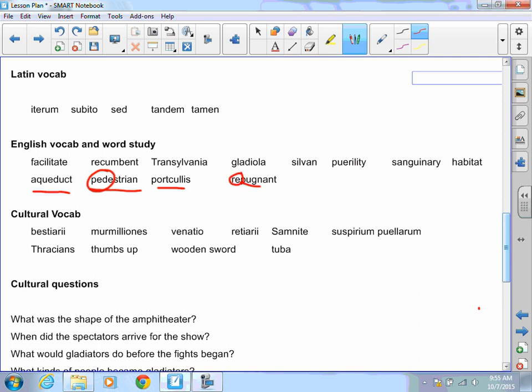So those are the word studies. Word studies are made easier if you look at your Latin vocab and try to associate the Latin vocab with the definitions.